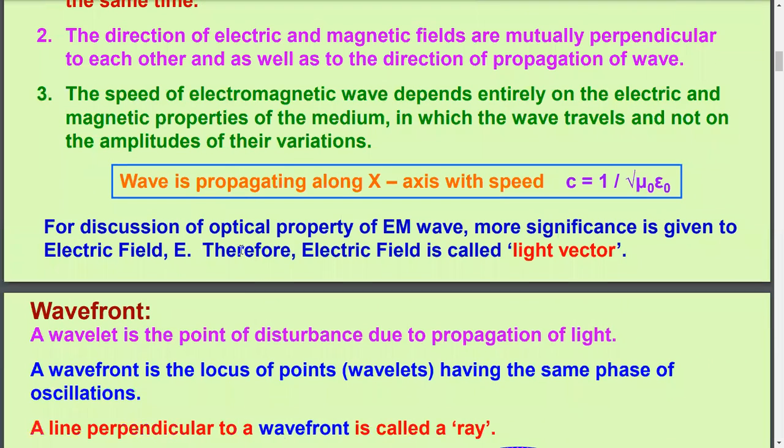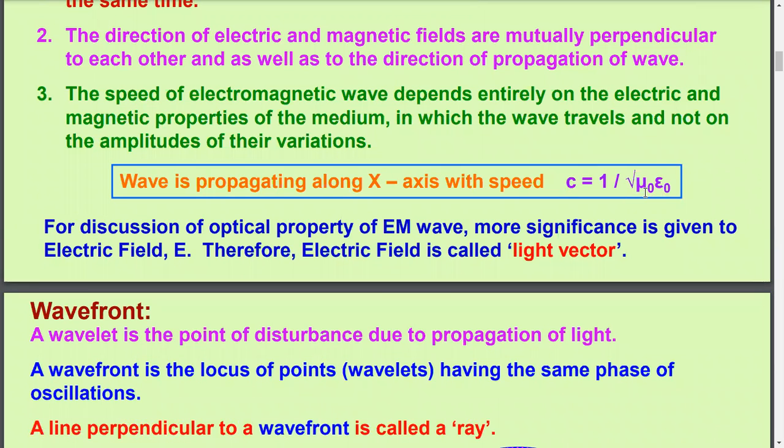Now, wave is propagating along x-axis with a speed c equal to 1 over root under mu naught epsilon naught. That has already been discussed in chapter 8, electromagnetic wave. You know well that mu naught is the magnetic permeability and epsilon naught is the electrical permittivity of the vacuum.